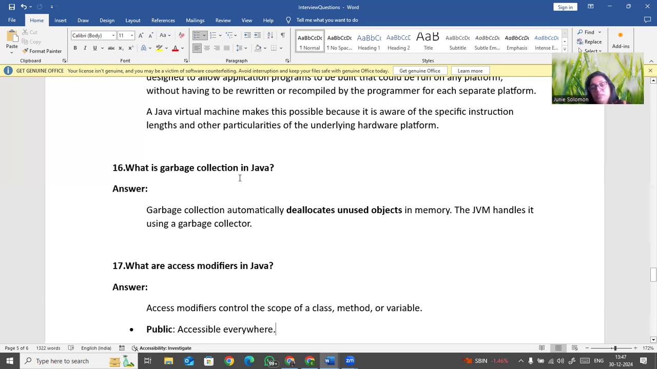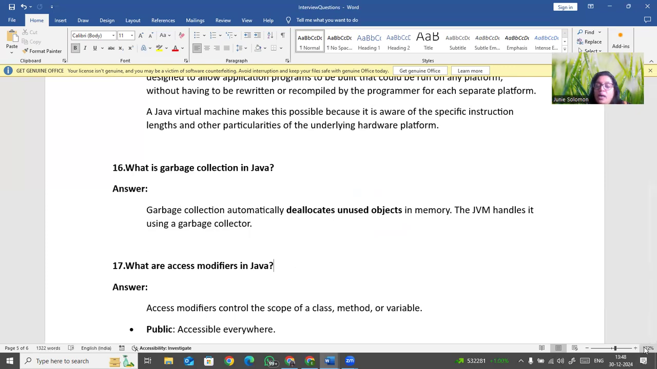Garbage collection means there are a lot of variables, a lot of things we are creating in our projects. Whenever we are not using objects for a particular time period, garbage collection automatically deallocates unused objects in the memory, and the JVM will handle it. It will look for a while, and if you are not using an object, it will deallocate the unused object. If you keep unused objects, your processing speed will be very low. That is why garbage collection is activated.